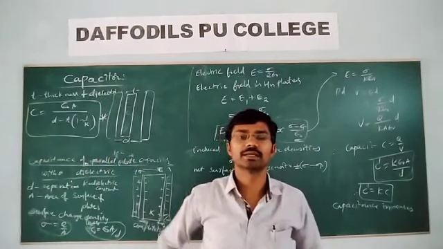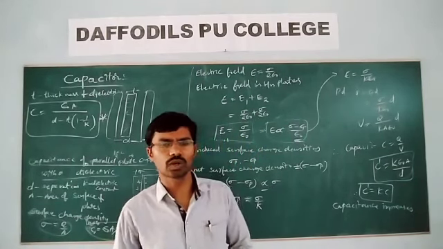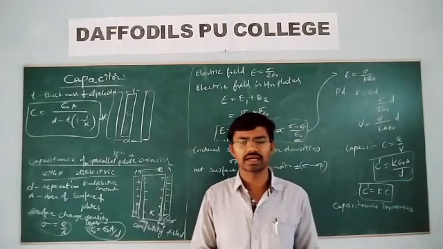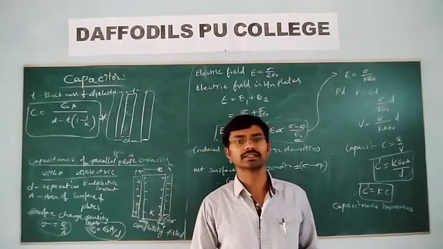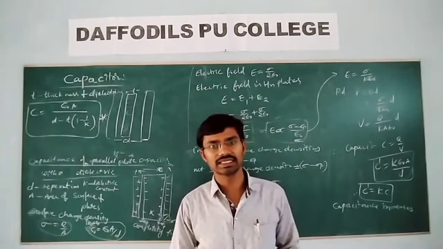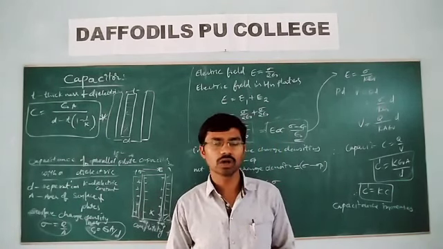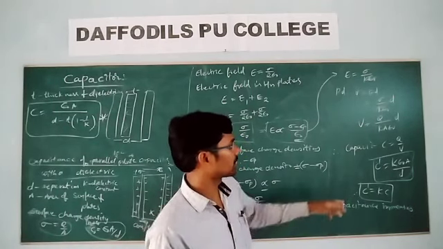So today we have discussed dielectrics, polar dielectrics and non-polar dielectrics, and what happens to dielectrics when they are placed in an electric field. Based on that, we took up the new concept of capacitance. What do you mean by capacitance? What do you mean by a capacitor? And what are the factors affecting the capacitance of a capacitor? C is equal to K epsilon naught A by D.